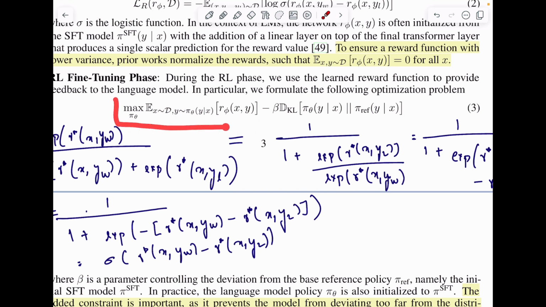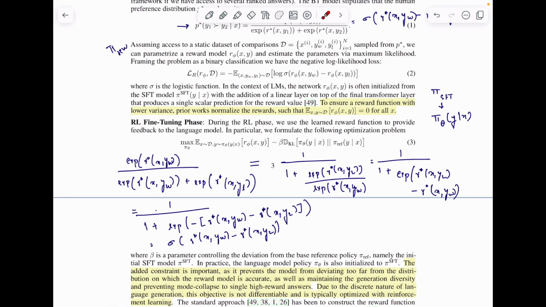If we wanted to do it naively, we would stop here, but that's not what we are going to do. If we do not have any regularization on this, the model will get extremely overfitted on the reward function that we have trained, which in turn was trained on the human preference data, which may or may not have biases, and it is also very small.